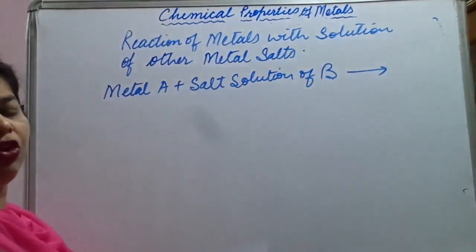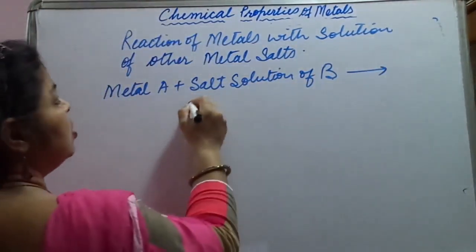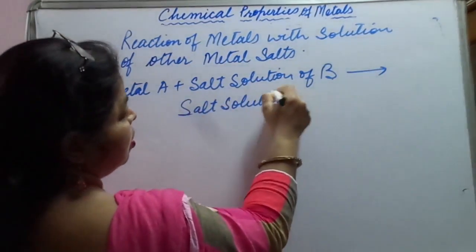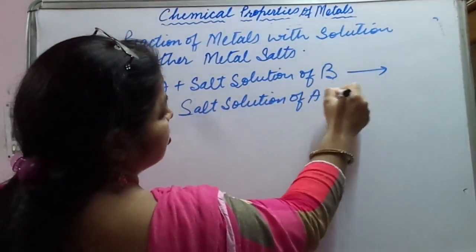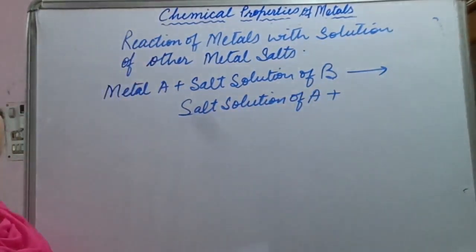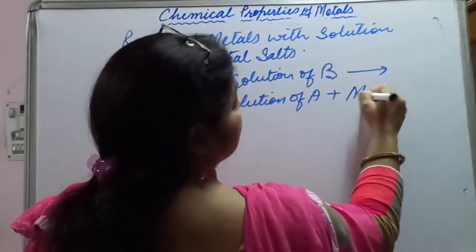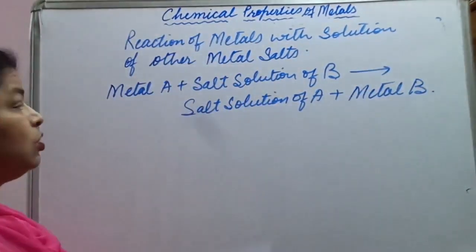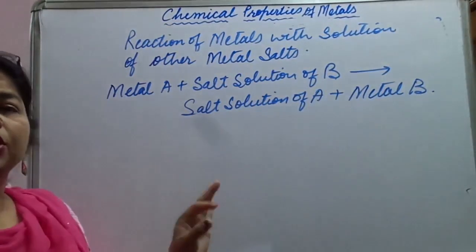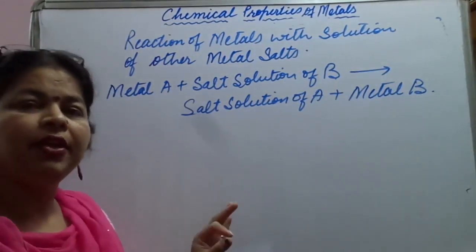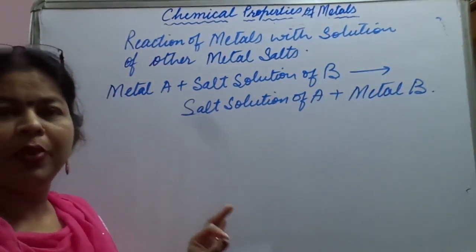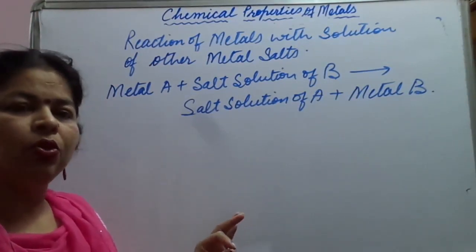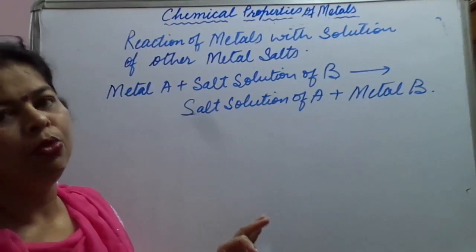The reaction will follow, and what will be formed? Salt solution of A plus what will be released? Metal B. Okay, the reaction goes like this. What is going to basically happen here? The reactive metals will displace the less reactive metal from their compounds, in solution or molten form.